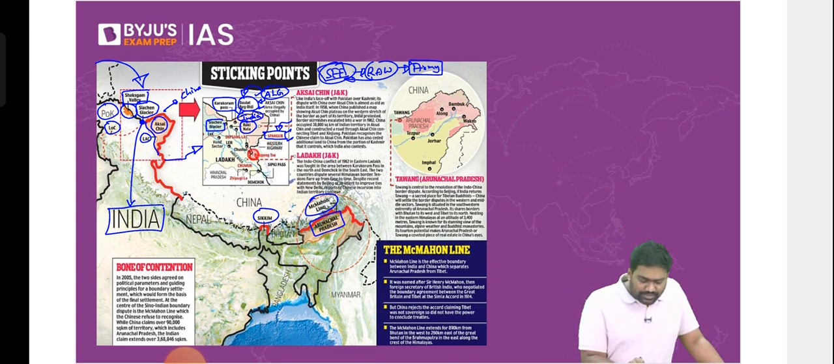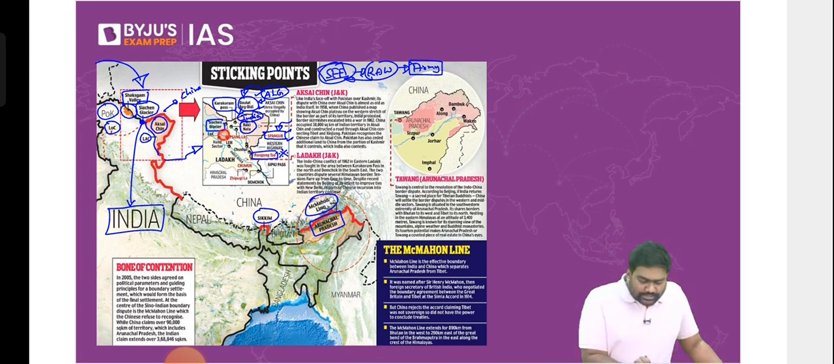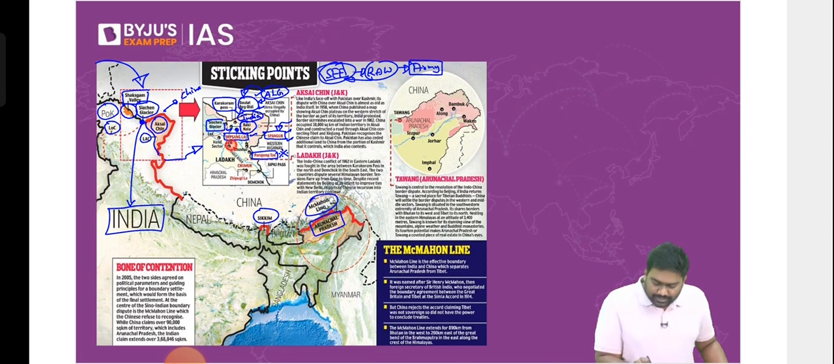All right, you can see the Pangong Lake, which is popularized by various movies, a very popular tourist spot. It is shared between India and China. All right, part of it lies in India, part of it lies in China. You can see the Depsang Plains next to the line of actual control. Here as well, there have been many incursions. Even recently, clashes and tensions took place here.